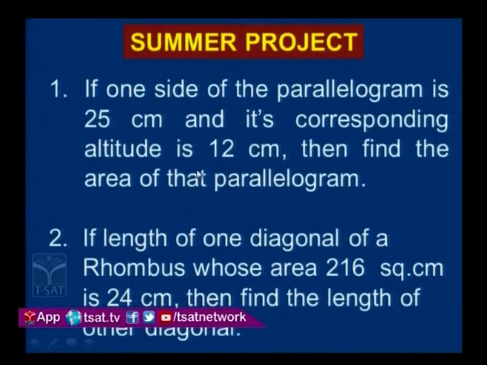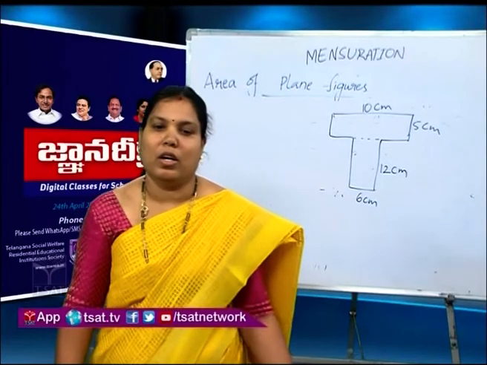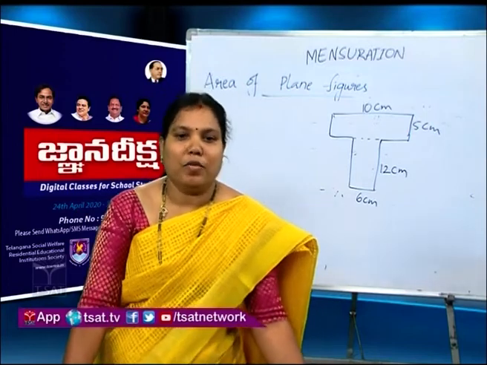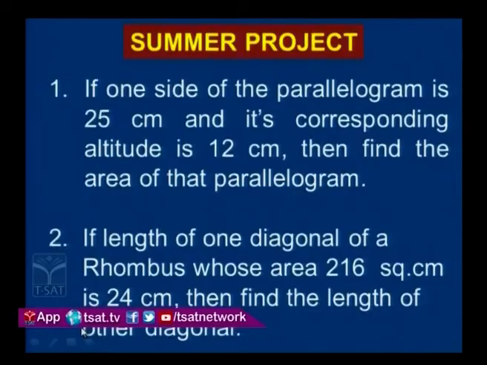Next, second question. If the length of one diagonal of a rhombus is 24 centimeters and the area of the rhombus is 216 square centimeters, then find the length of the other diagonal. Already we learned the area of a rhombus.